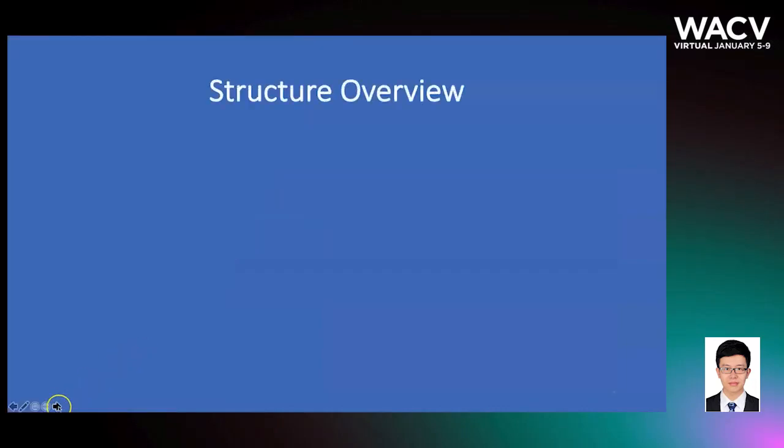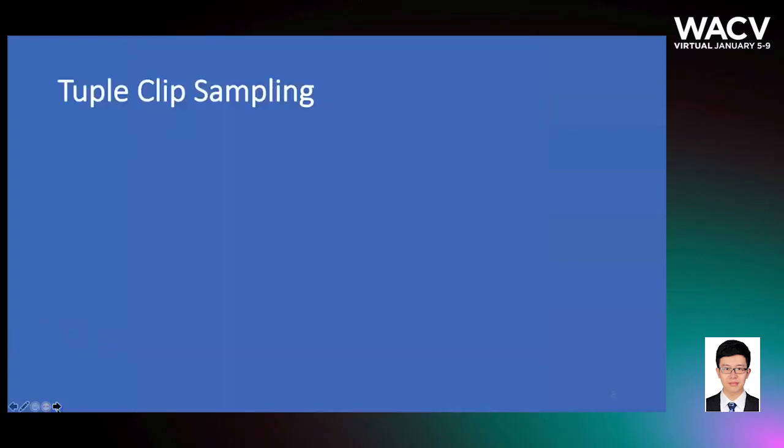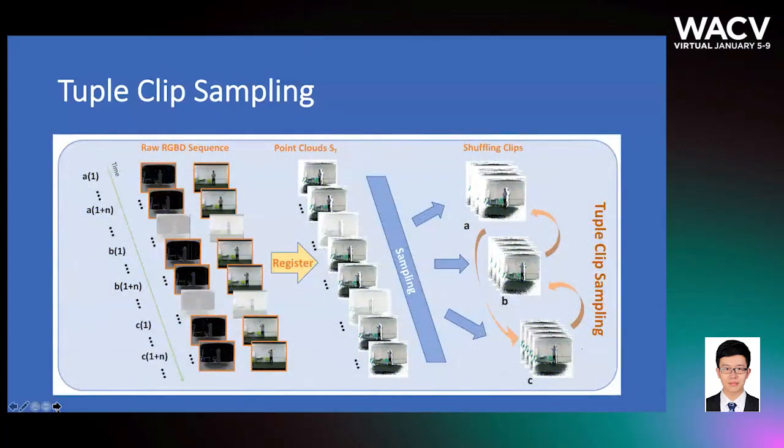This is a structure overview of our network. It mainly contains 3 units: the tuple clip sampling, the feature extraction, and the recurrent order prediction network. The first one is the tuple clip sampling, and from the raw RGBD sequence, we generate the point cloud sequences through the registration, which will be introduced later in the dataset part. And then through the sampling process, we select the point cloud clips from the n frames. And we shuffle these clips to serve as the further input of the following network.